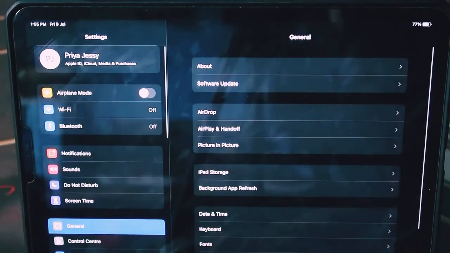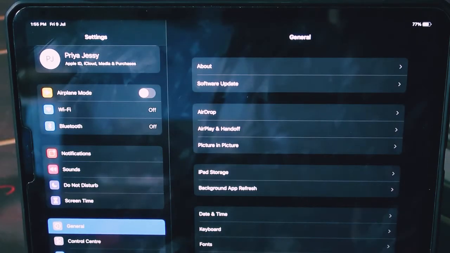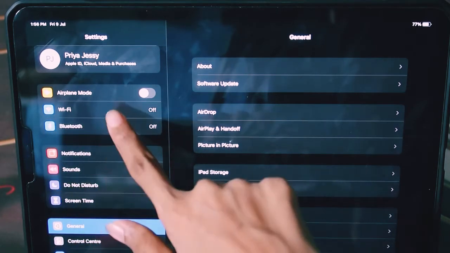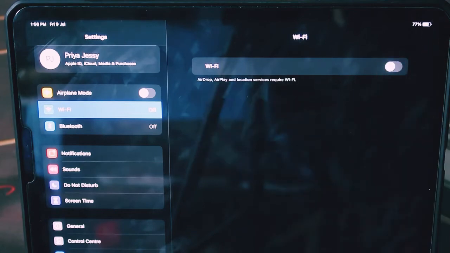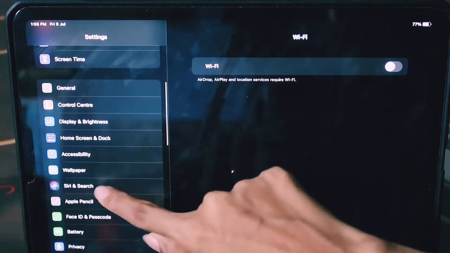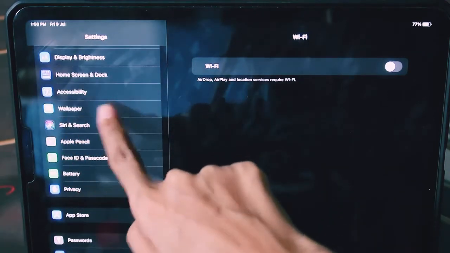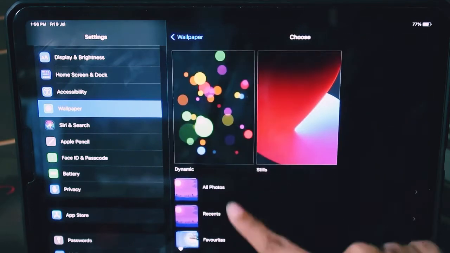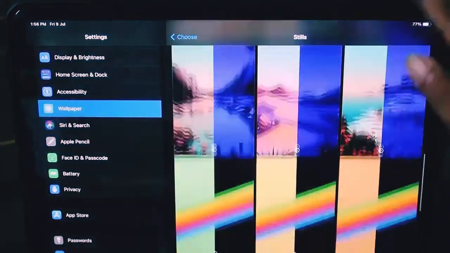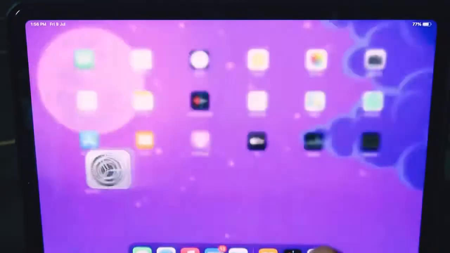If you want to connect to Wi-Fi, over here you will see the Wi-Fi option. Click on that and turn on the Wi-Fi option like this, and it will get connected. And if you want to change wallpaper, if you scroll down like this, here you will see wallpaper. Choose a new wallpaper, and you can choose any stills from here. Like this you can set your wallpaper.